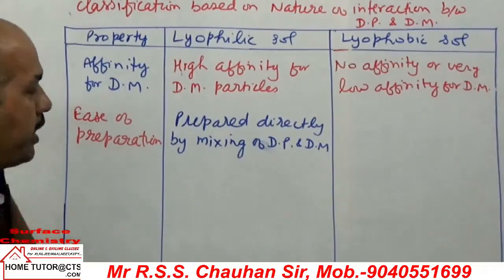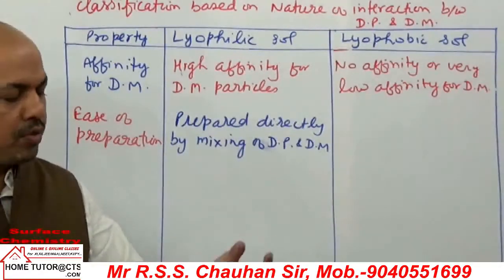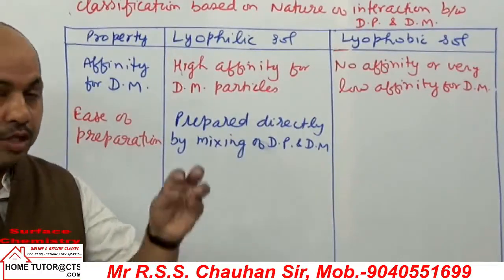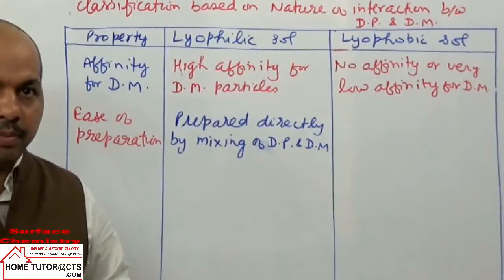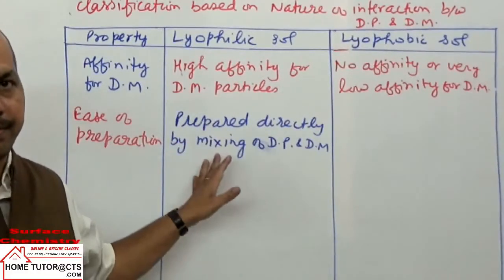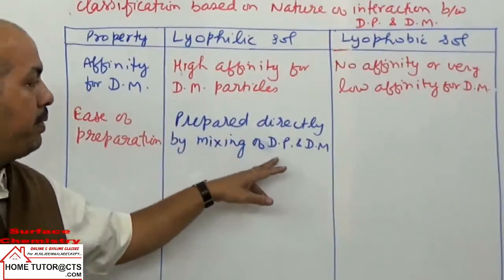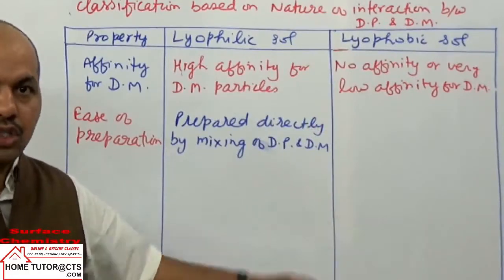होता क्या है कि we take the substance of which salt is to be prepared, just put the substance in liquid and warm. On heating, warming, the solid will dissolve and sol is ready. That is, prepared directly by mixing the dispersed phase and medium particles. On heating them, sol is ready.